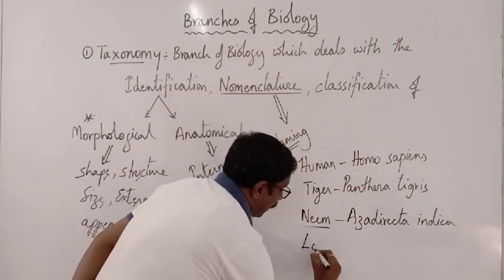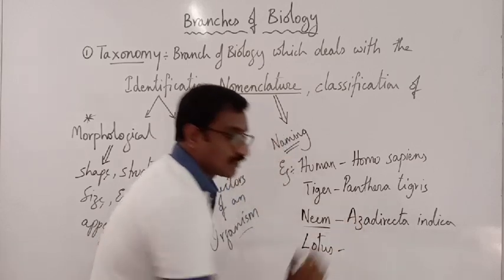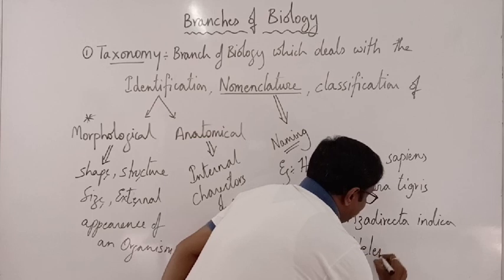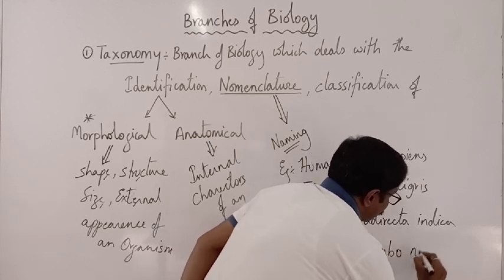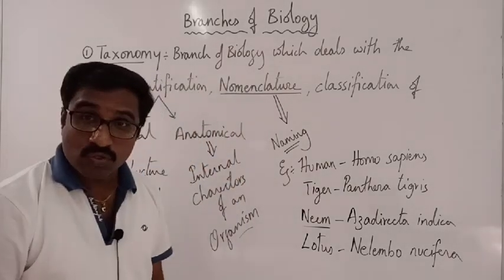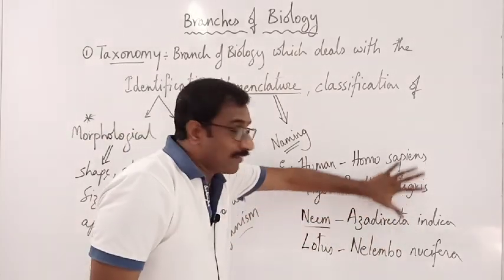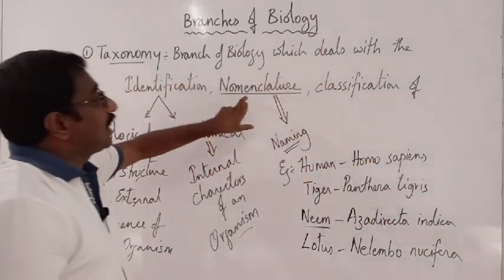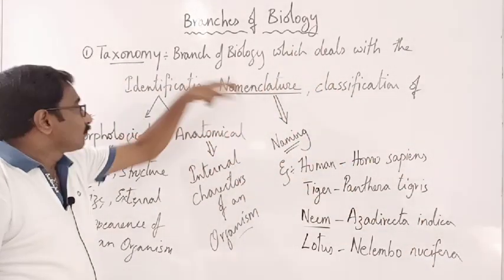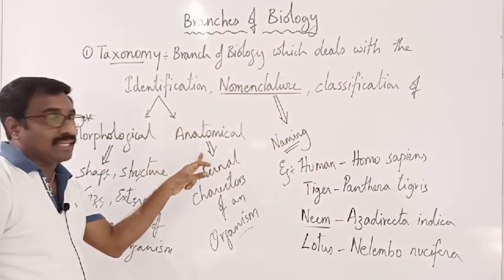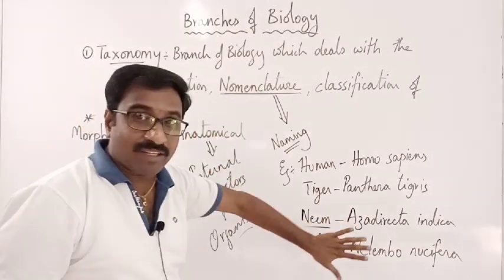If I talk about the lotus plant, it is Nelumbo nucifera. So, this method of naming the organism by scientific words is called nomenclature. Identification is by morphology and anatomy. Naming is by scientific methods.